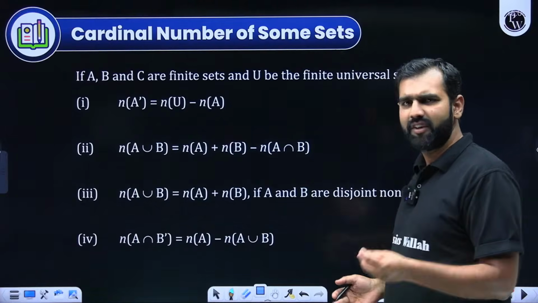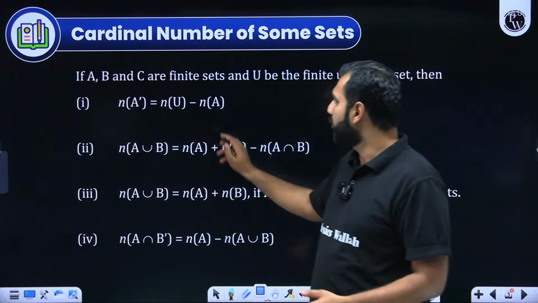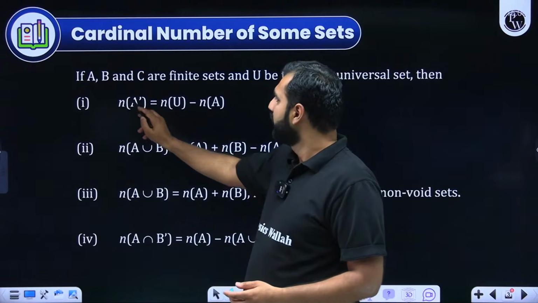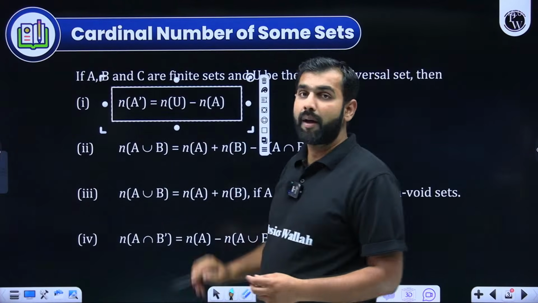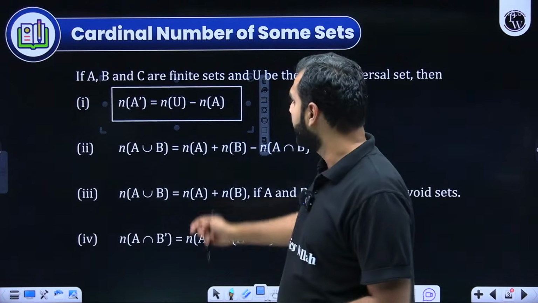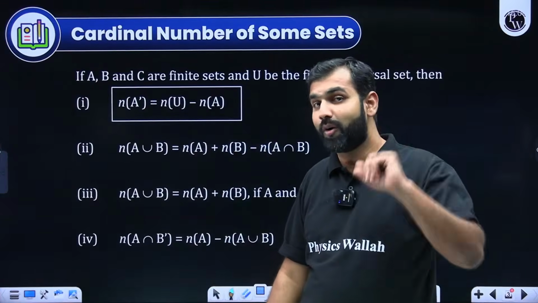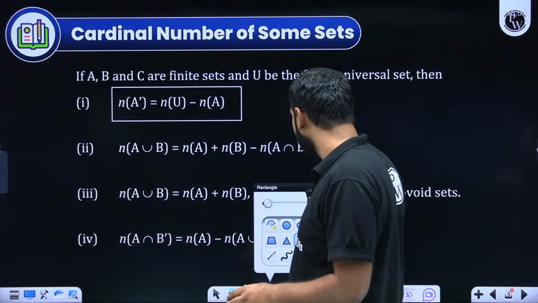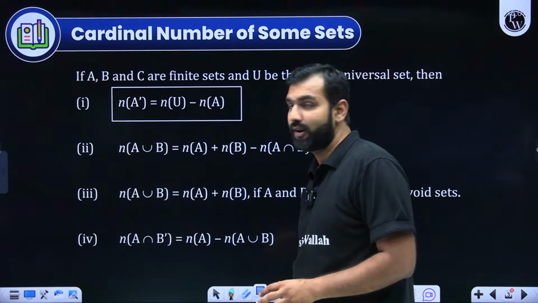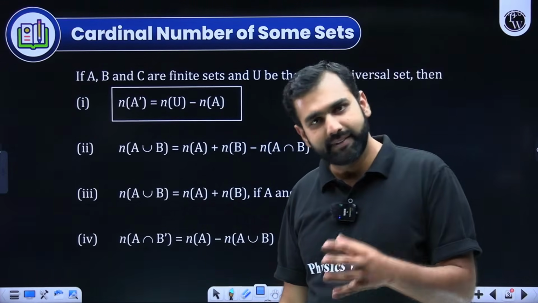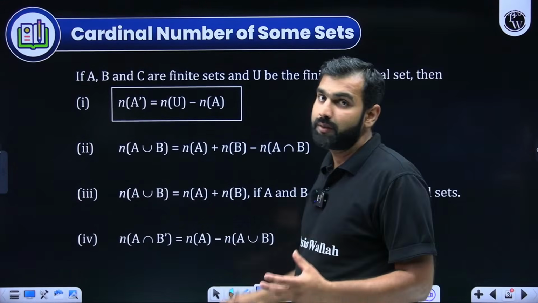But these formulae can be understood very directly: the probability of not happening of A is equal to 1 minus the probability of happening of A. I hope you are understanding how I am relating this formula with the formula of probability. So this is what you study when you talk about sets, but I hope you realize that these formulae are used in the same fashion in probability as well.